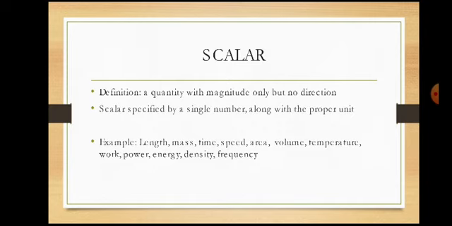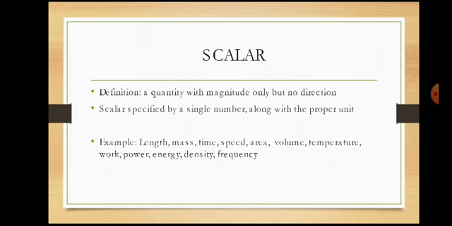A quantity with magnitude only, not related to direction. Scalars are specified by a single number with a proper unit. These two are enough to represent a scalar.